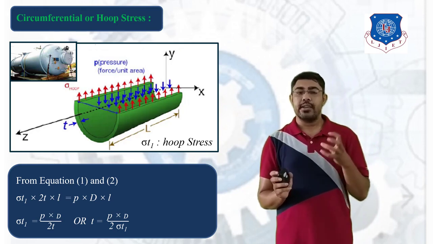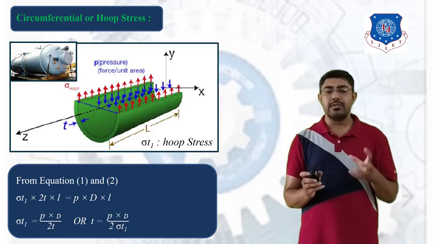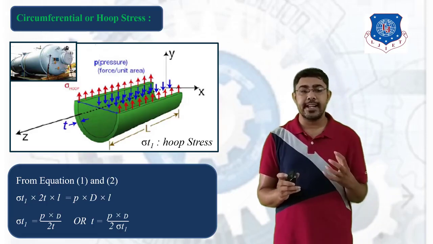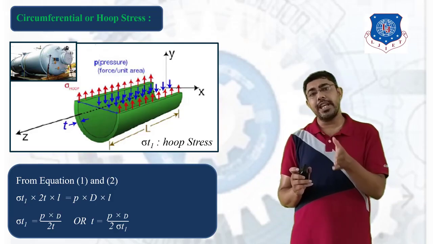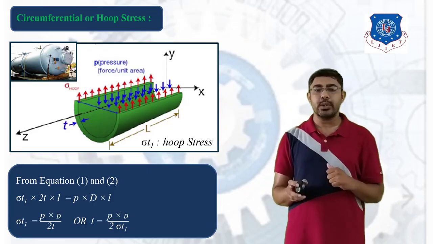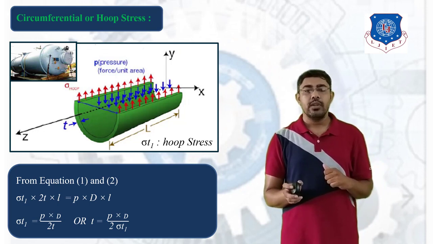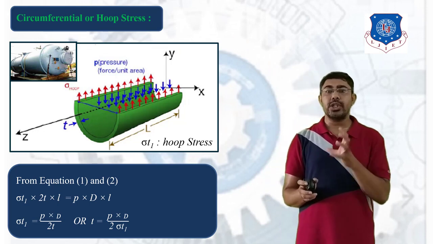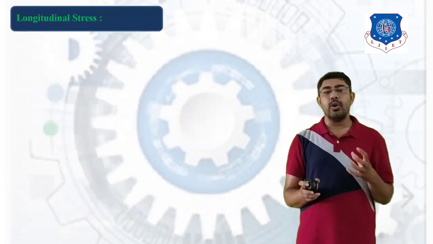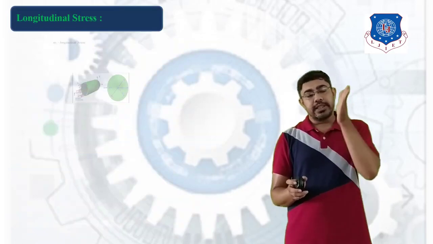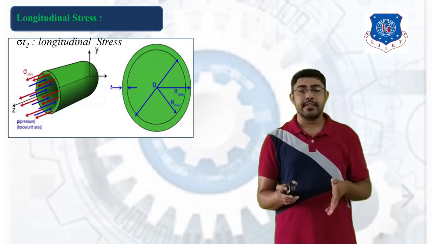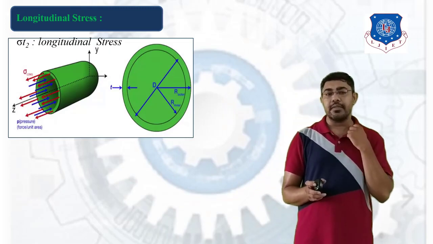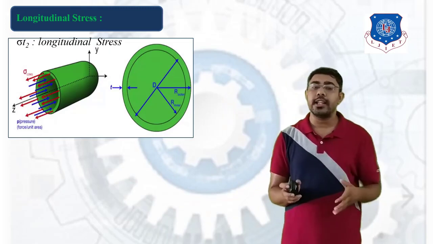So this is the equation of hoop stress or circumferential stress, that is sigma T1 is equal to P into D divided by 2T. Now next is the longitudinal stress. As we know, when the cylinder is subjected to transverse sections, at that time we have to consider the longitudinal stress.